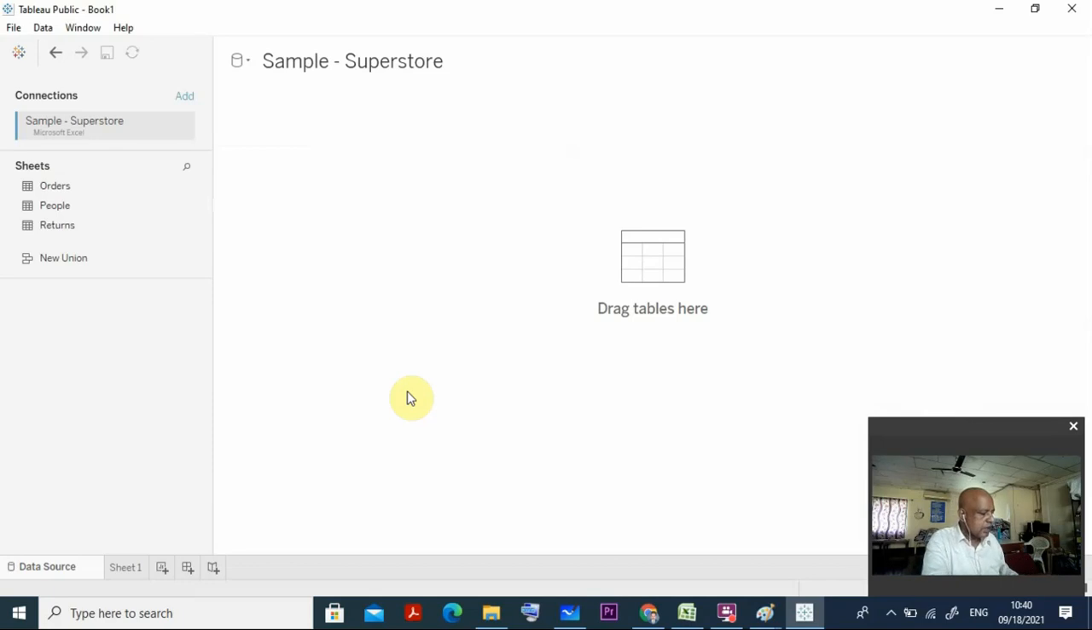Now what you need to do, if you see it here in the sheets, we are having 3 sheets in this sample superstore. One is the orders, one is the people, and one is the returns. So for the first time, you see it here, I am using this one. Just left click, drag and drop it here.